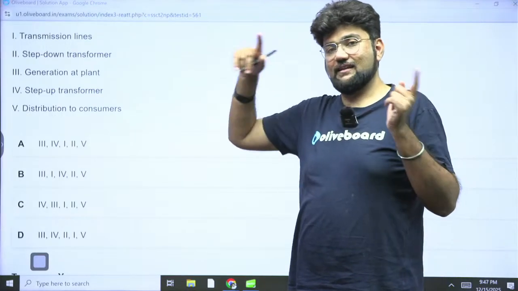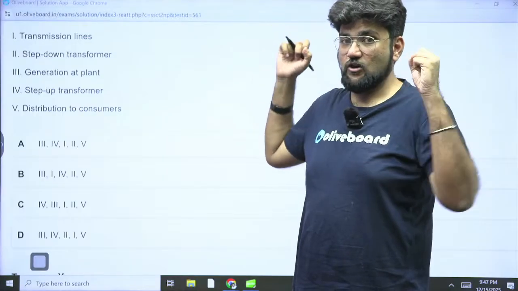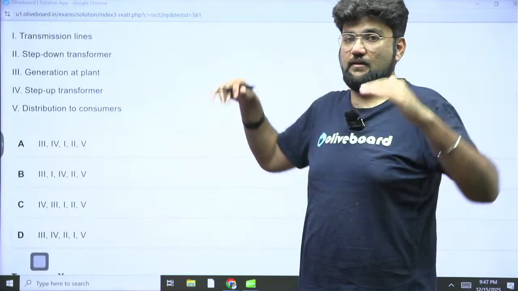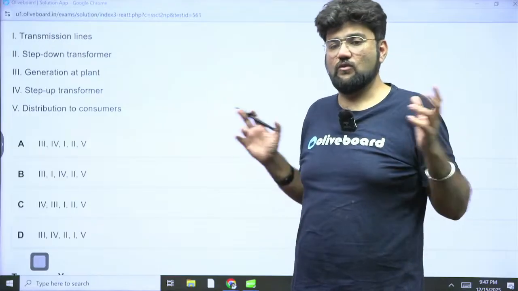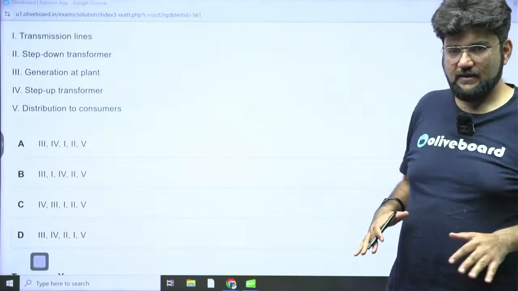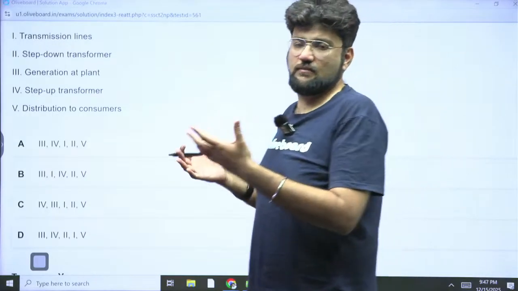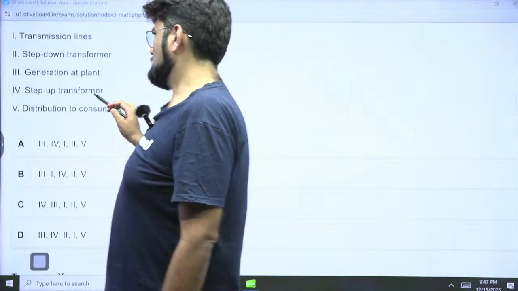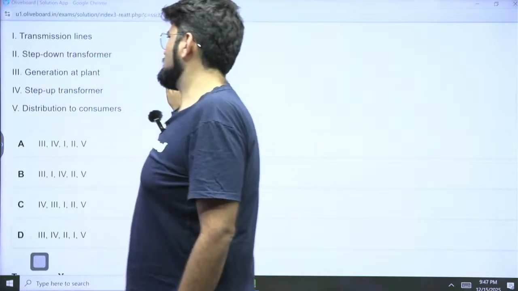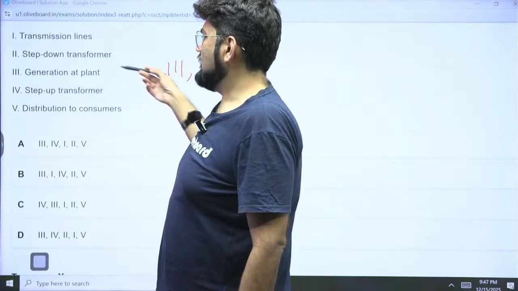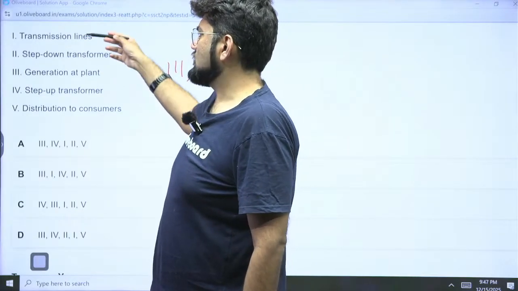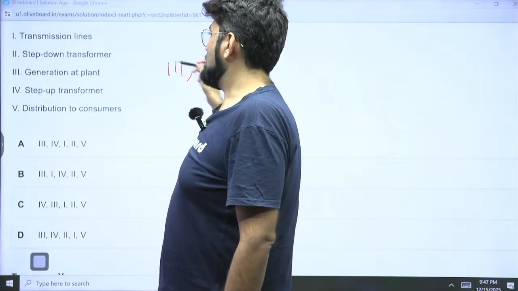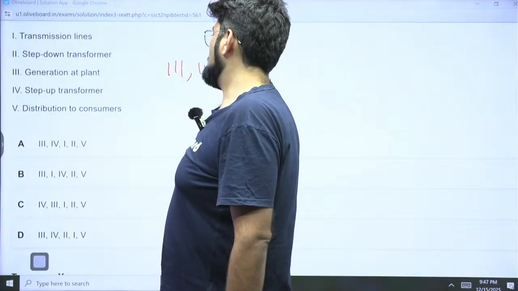and the moment they reach the households, of course that high voltage cannot be supplied, otherwise everything else will be disrupted. So then those step down transformers are present near the local areas, which will step it down, bring down the voltage, and then the supply will be done. That's how it works. So electricity is first generated at the plant, then we use a step up transformer, then it is transmission lines, then it is a step down transformer, and then it is distributed to the consumer.